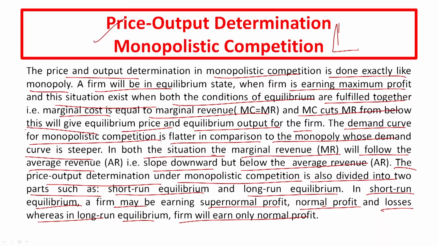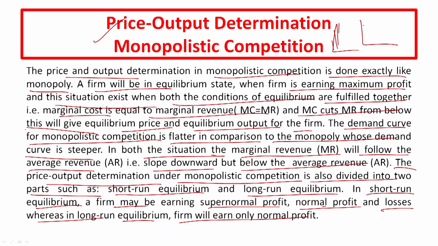But the demand curve of monopolistic competition is flatter. Why flatter? Because the elasticity of demand under monopolistic competition is elastic. That is why the average revenue and marginal revenue are flatter in shape in comparison to monopoly.